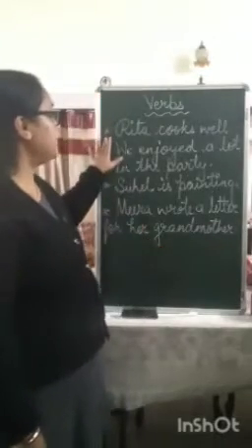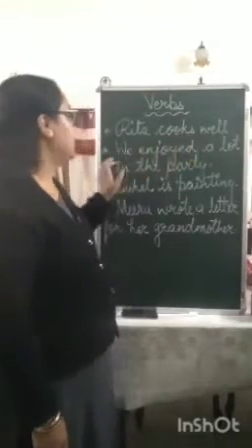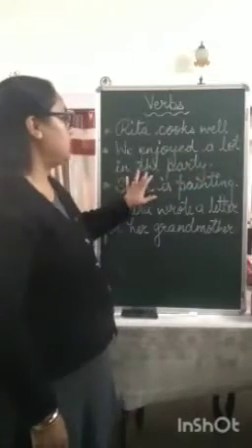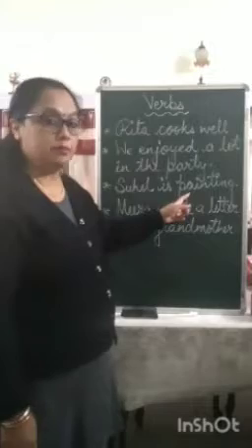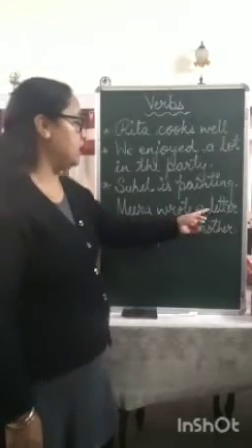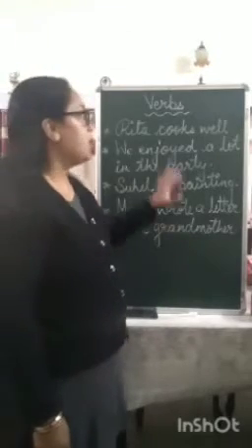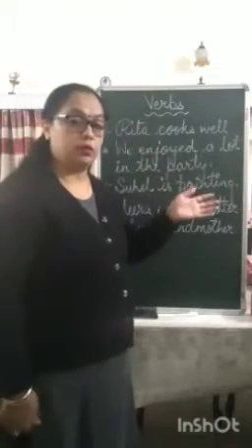The first sentence is Rita cooks well. Second one, we enjoyed a lot in the party. Third one, Suhail is painting. Fourth one, Meera wrote a letter for her grandmother. Now in all these sentences, one by one, we'll go through them once again.